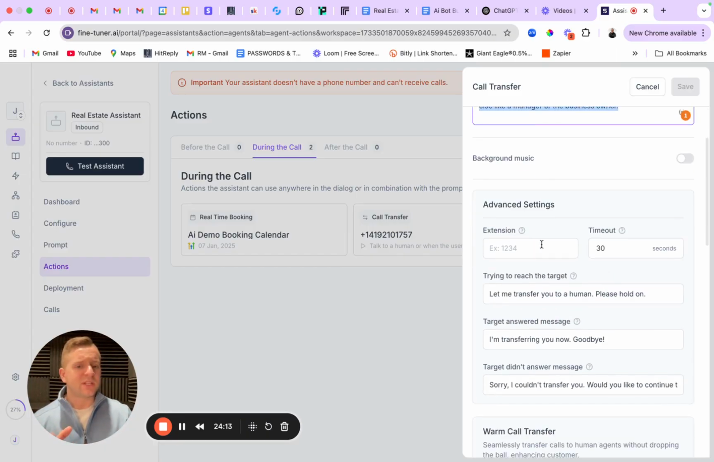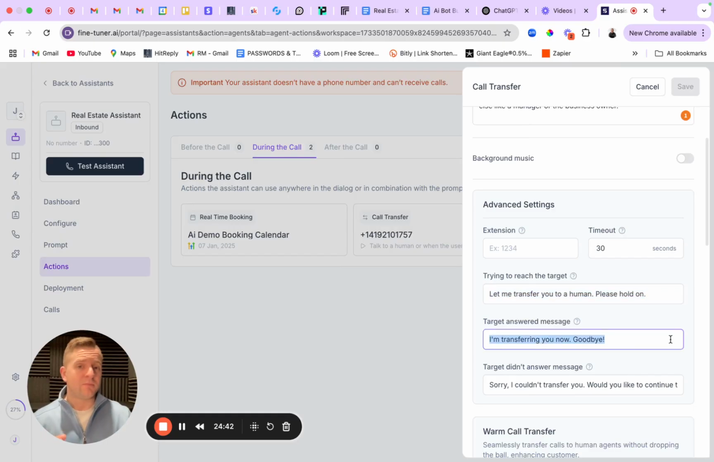Okay. Extension, we're not going to mess with that. So trying to reach the target. This is when, yes, I do want to do that transfer. Can you connect me with them now? Perfect. It's going to say this: "Let me transfer you to a human. Please hold on." I like to say something like, "I'll try to transfer you to one of our team members. Give me just a moment." I try to make it sound a little more human versus saying, "Let me transfer you to a human." You can do whatever you want to here. "Let me go ahead and transfer you to our primary agent on this home. Give me just a second." You can put whatever you'd like here.